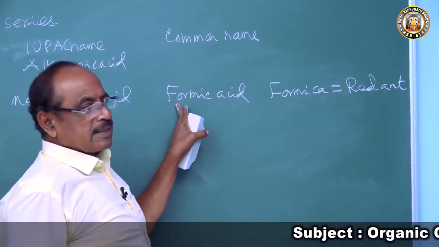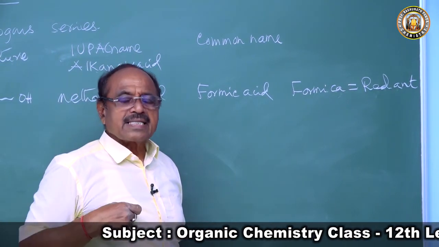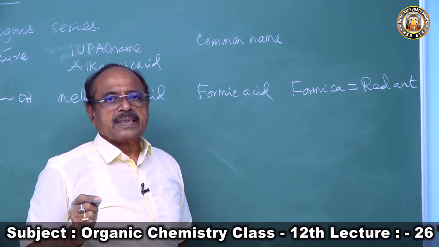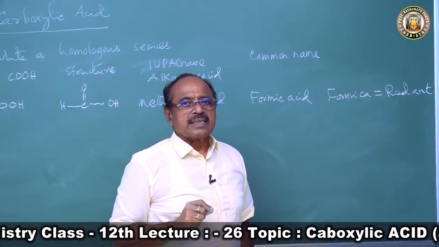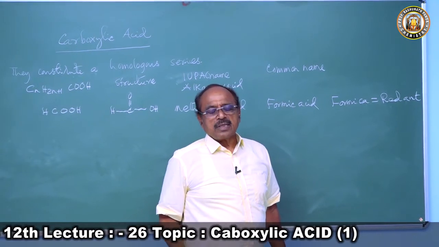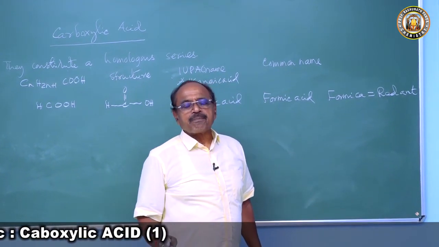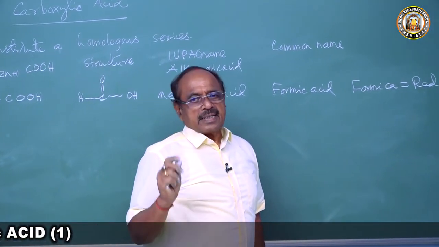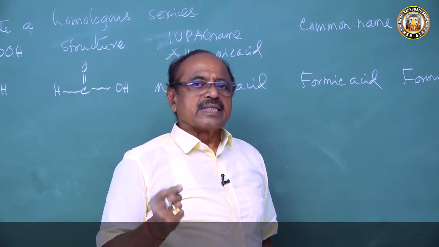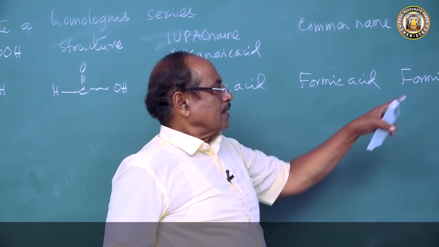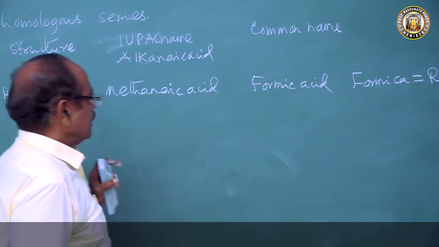So from there it occurs in the red ants. It is formic acid because when a red ant bites, we have a burning sensation. The reason is that it injects a fluid. It is a gift of nature to the ant. The moment it comes across an obstruction, it releases the fluid, and that fluid is acidic, and it comes from formica, the red ant, and is called formic acid.